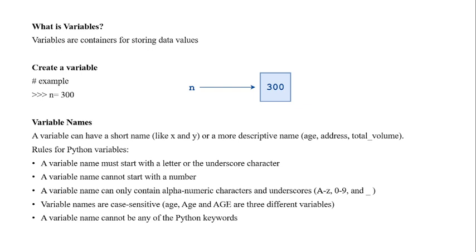And Python variables are case sensitive. For example, age with a lowercase a and Age with a capital A are quite different, so this is case sensitive. The variable name can't be a Python keyword. These are the rules.